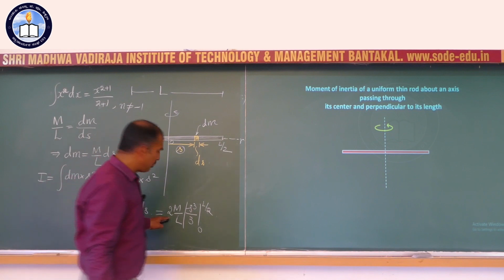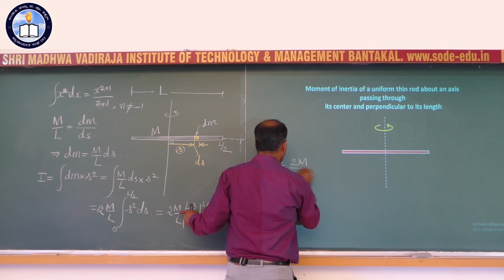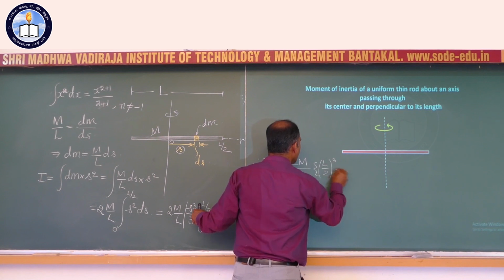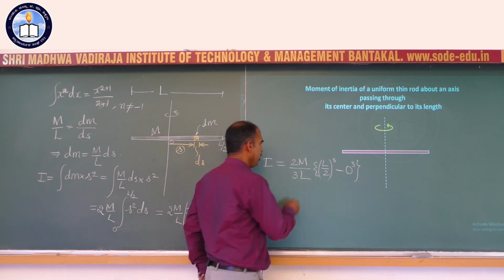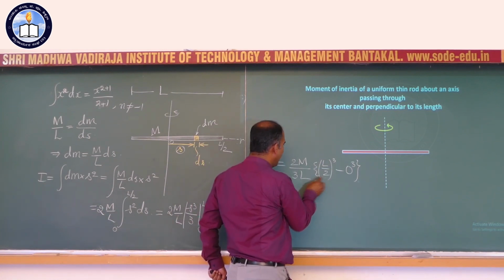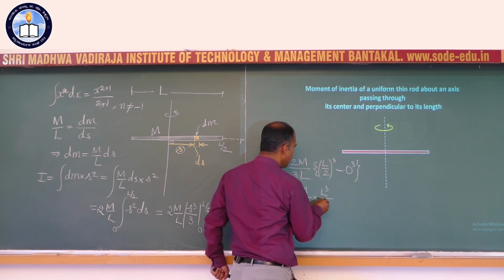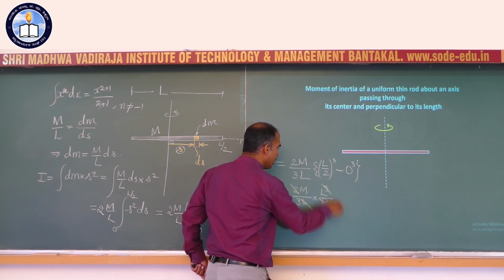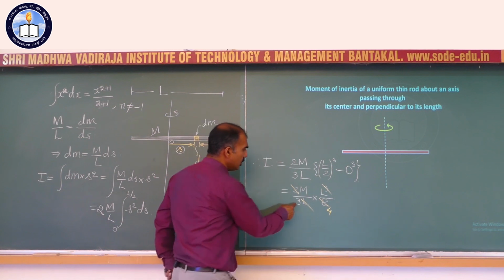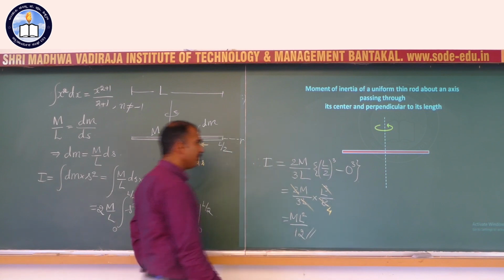Last but not the least, now you apply the limits. Therefore, the total moment of inertia I equals 2M over 3L times s cubed, upper limit L by 2 the whole cube, minus lower limit 0 cubed, because the lower limit is 0 there. So, you see upper limit L cubed divided by 8, 2M over 3L, L cubed divided by 8. Certain things cancel out, right? 2 ones are 2, 2 fours are 8, 1 L cancels with 1 L, and then 2 threes are 12. So, ML squared divided by 12.